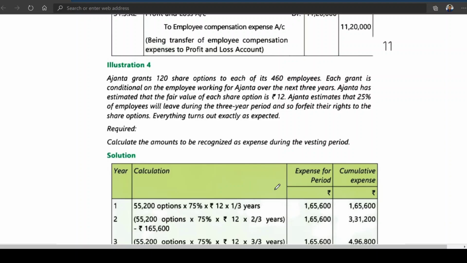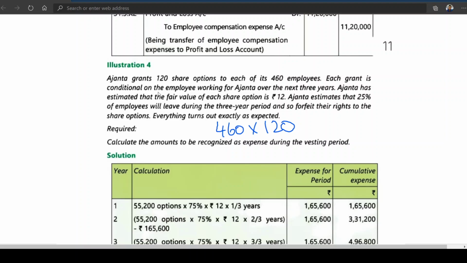So let me put it in a simple way. 460 employees, fair value or market value, we can take anything into consideration. 460 into 120 shares.